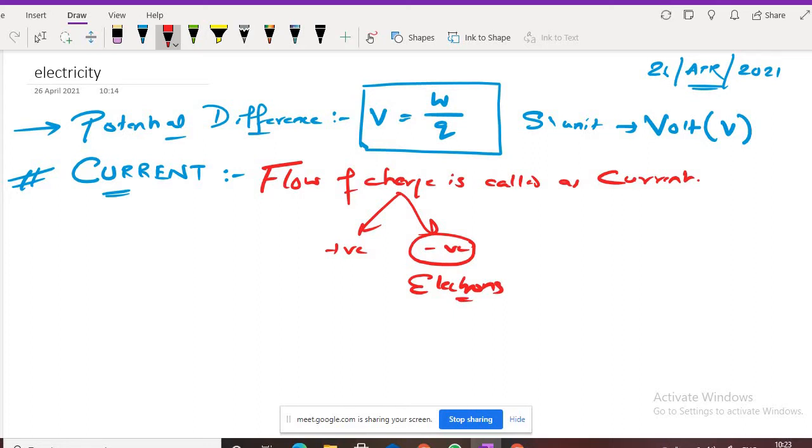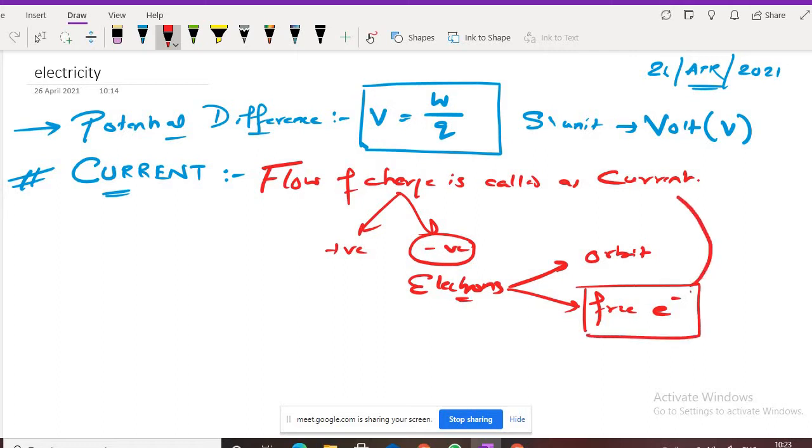Among electrons, one is electrons in the orbit and another is free electrons. The free electrons cause current. This much is clear?